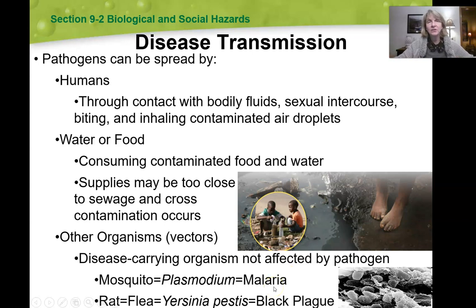Other organisms like vectors. Vectors are disease-carrying organisms. One of the biggest vectors is a mosquito. The mosquito carries a plasmodium parasite that causes malaria. So when a mosquito that is infected with this plasmodium bites you, it can give you malaria. Rats have fleas that contain Yersinia pestis, which is actually a bacteria that can cause the Black Plague. So that's another way that diseases can be transmitted.